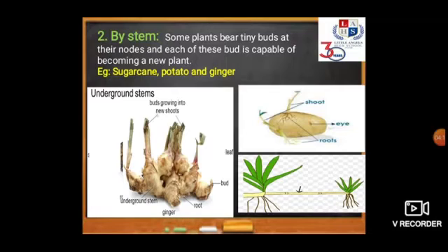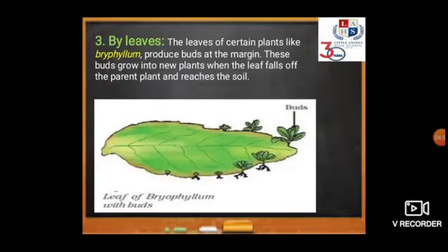You can see at the surface of the potato that from the nodes a new shoot is coming up, and later on it will give rise to a new plant. In the same way, if you see ginger, you can see buds growing into new shoots. And lastly, if you see sugarcane, you can see at the node a new plant is growing on the stem itself.